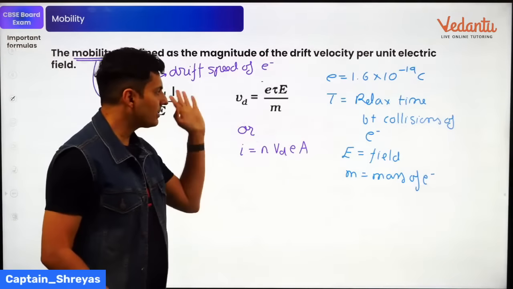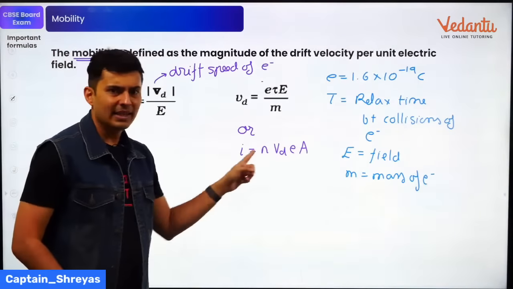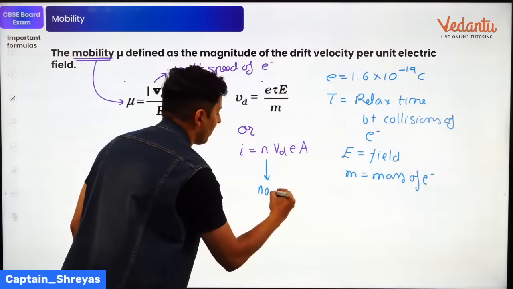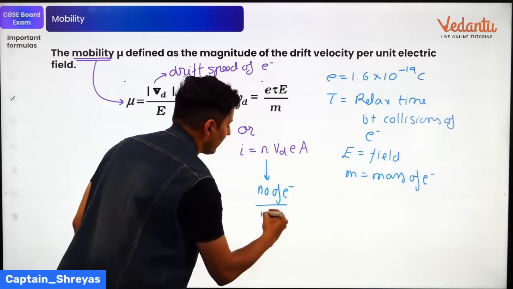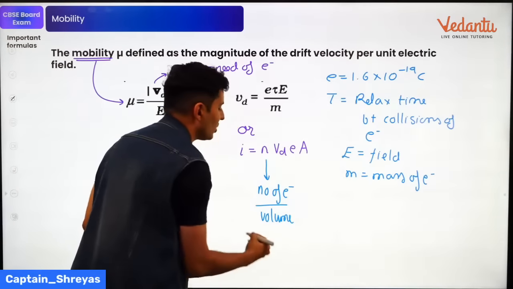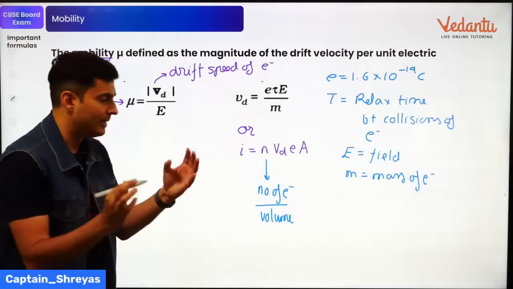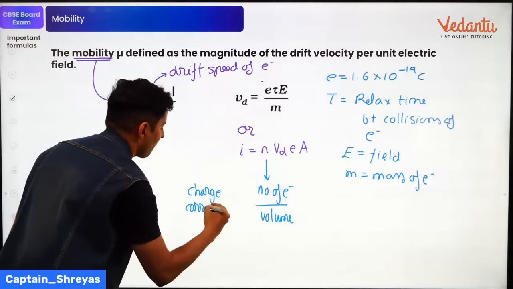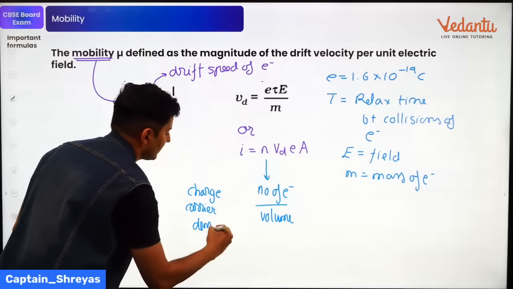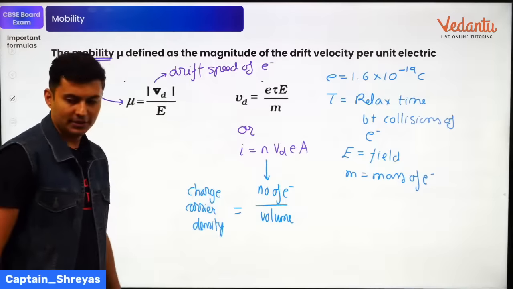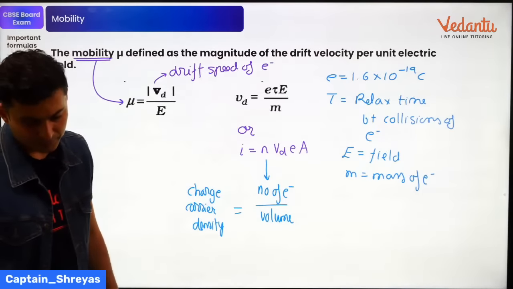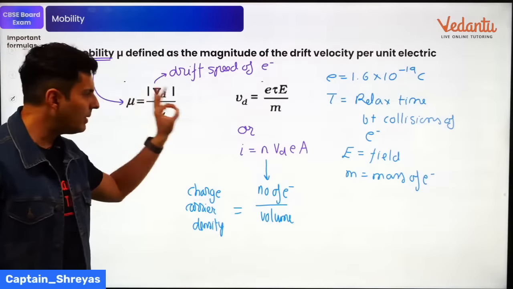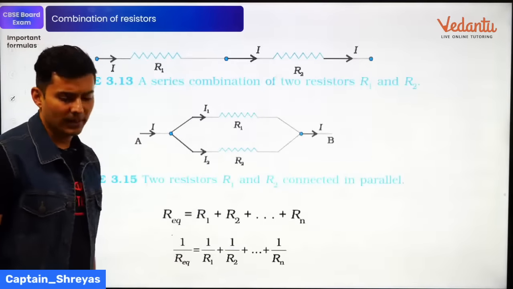Over here, Vd is drift speed, e is the same thing. A is area, I is current. What is this n? This n is the number of electrons per unit volume. Sometimes also called the charge carrier density. That's the same thing, guys. It's not anything different. Keep this in mind. Is that okay? So keep these formulas in mind. Sometimes you might get some basic numericals based on this as well.